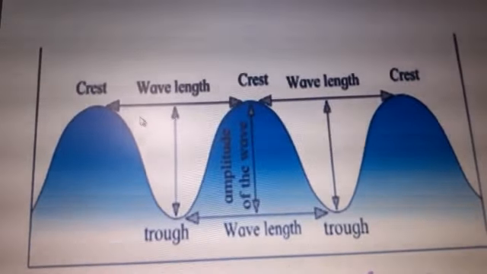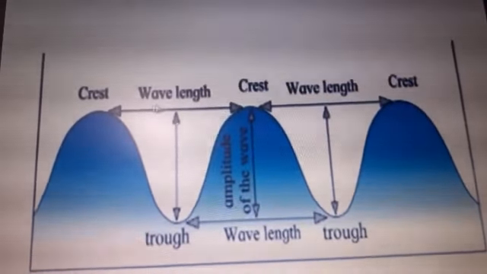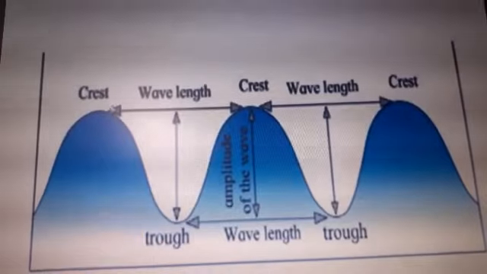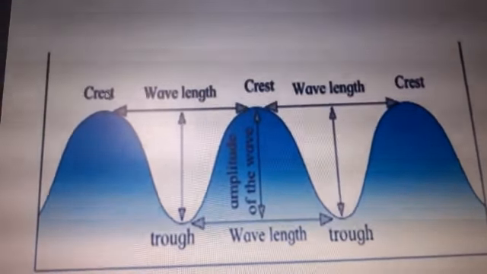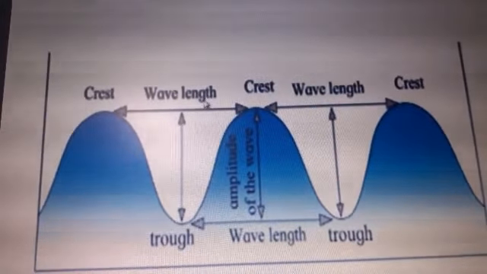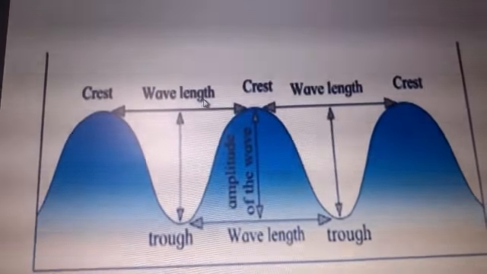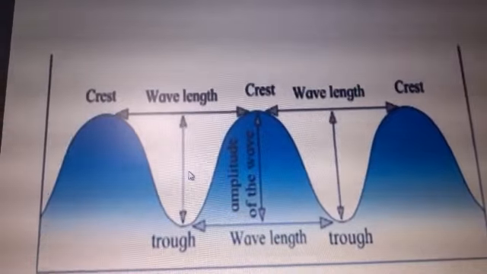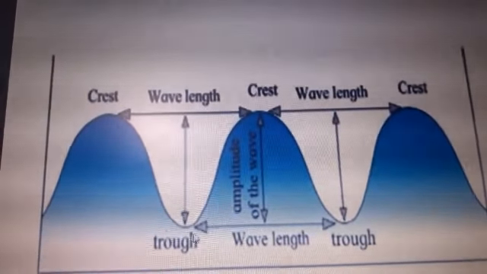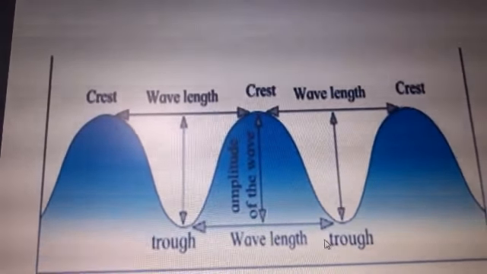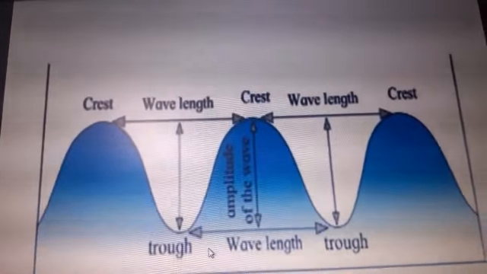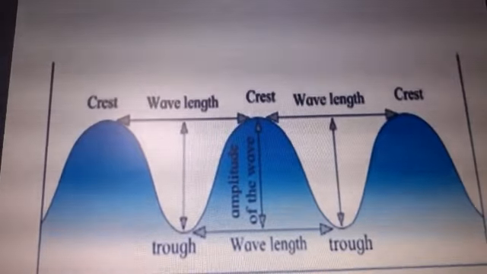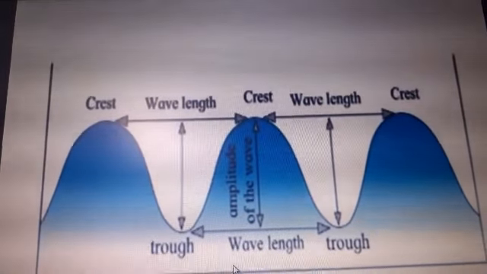Now the distance between the two crests. The water rises up, falls down, again rises up, again falls down. So the distance between the two crests is known as the wavelength. This is the length of the wave. And in the same way, the distance between the two troughs is also called the wavelength. So the distance between two crests or two troughs is known as the wavelength.